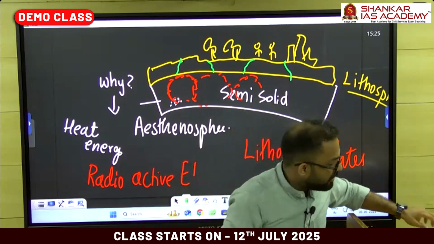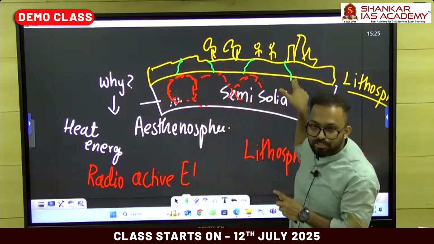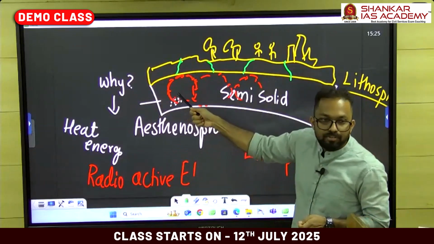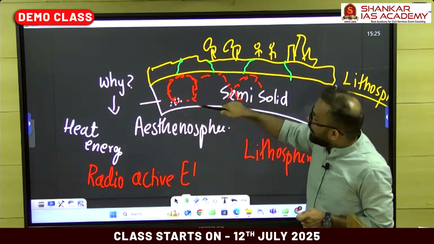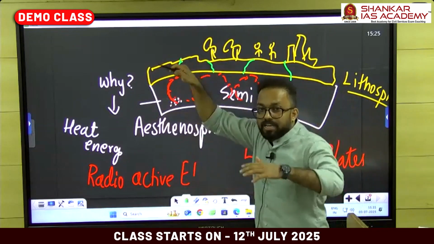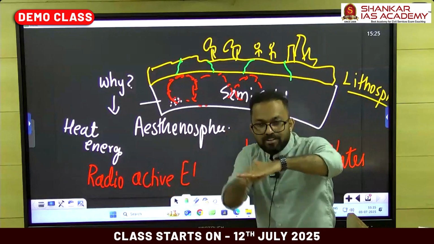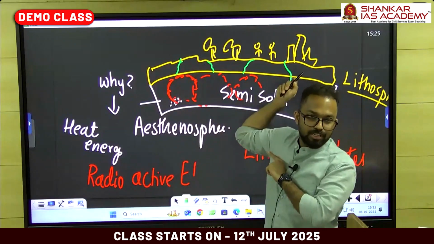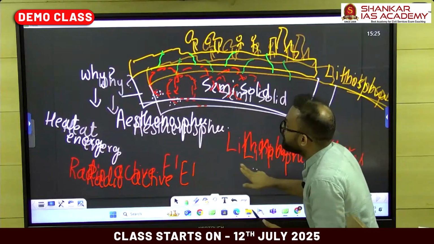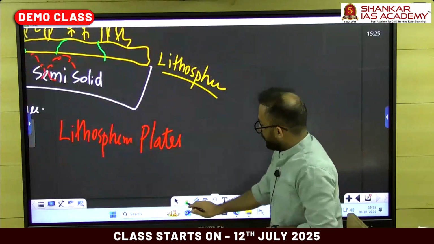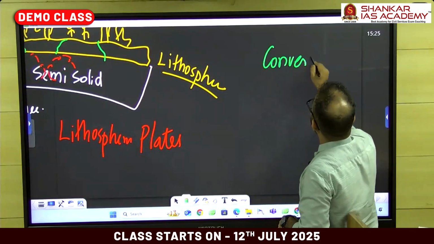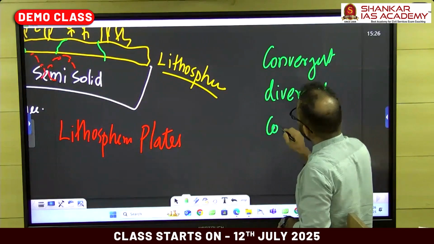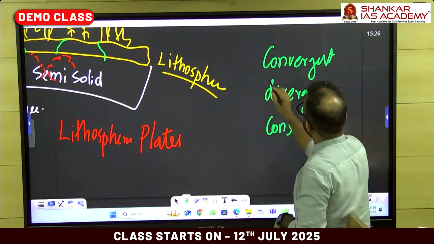In a similar way, here we have the lighter lithospheric blocks placed in a lake of semi-solid asthenosphere. And whenever there is convection taking place within this asthenosphere, that convection can drive the overlying lithospheric blocks. And they can create three different types of movements. One movement is convergent, divergent, and conservative. Three different things.